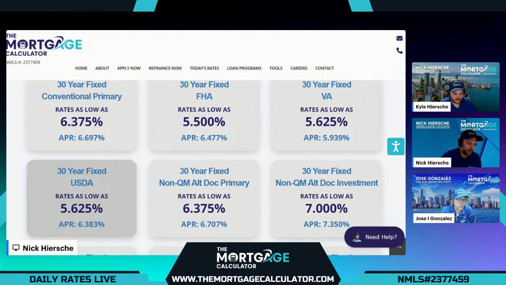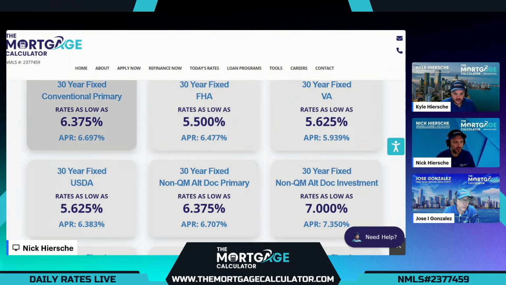And our final program that every banker lender has, USDA, but that's only for properties in USDA eligible areas of the country. That's the rural areas. If the property is eligible and the borrower is eligible, these are great options to check out. Rates as low as 5.625. Final APR with all fees, 6.383. So it's a touch lower than FHA, which is typical. So our customers that look in these rural areas definitely compare to FHA, typically going to be a touch cheaper and a touch cheaper than conventional. So great option for those rural properties.